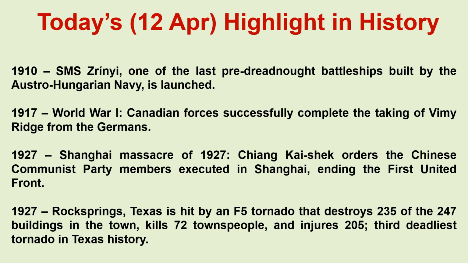1927. Shanghai Massacre of 1927. Chiang Kai-shek orders the Chinese Communist Party members executed in Shanghai, ending the First United Front. 1927. Rocksprings, Texas is hit by an F5 tornado that destroys 235 of the 247 buildings in the town, kills 72 townspeople, and injures 205, third deadliest tornado in Texas history.